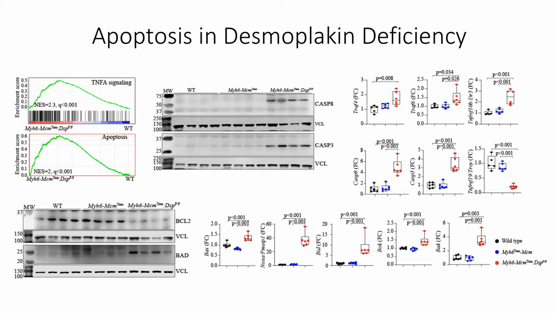Caspase-8 and its downstream target caspase-3 were upregulated, both in protein and mRNA levels, along with other genes involved in the receptor-mediated apoptosis such as TRAF4 and 6 and death receptor 5. In contrast, TRAIL was downregulated significantly. BCL2, an anti-apoptotic marker, was reduced, and BAD, a pro-apoptotic protein, was upregulated. Other genes involved in mitochondria-mediated apoptosis such as BAX, BID, and NOXA were all upregulated significantly. Collectively, our findings indicate activation of receptor and mitochondria-mediated apoptosis in the desmoplakin-deficient mice.